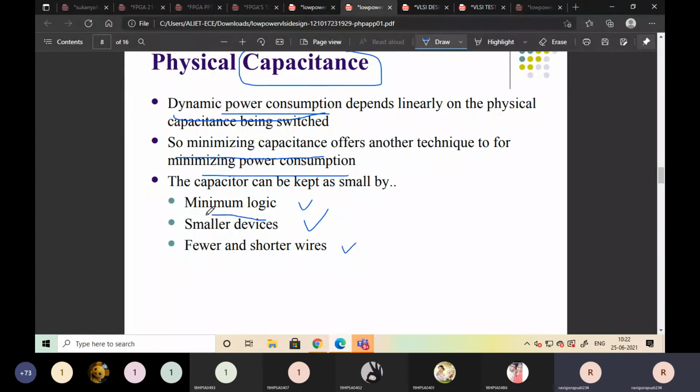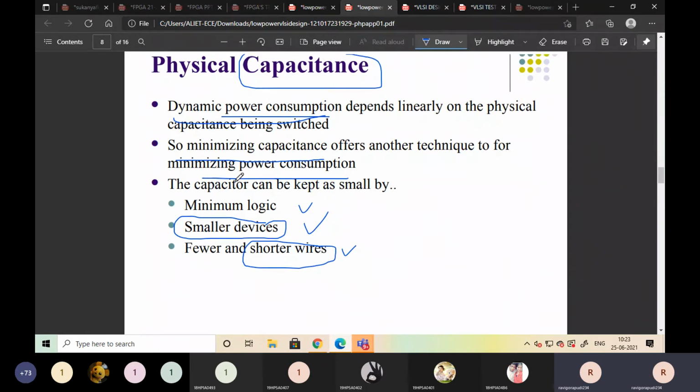Smaller devices: if we are scaling, that is resizing our transistors, then capacitance will be less. In the same way, shorter wires. We use connecting wires for the interconnections. If we use short wires, then capacitance will also decrease.